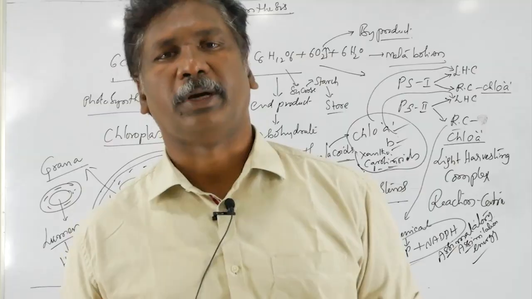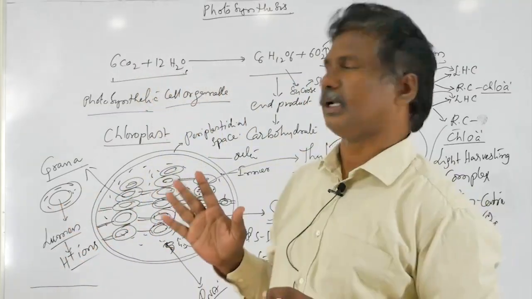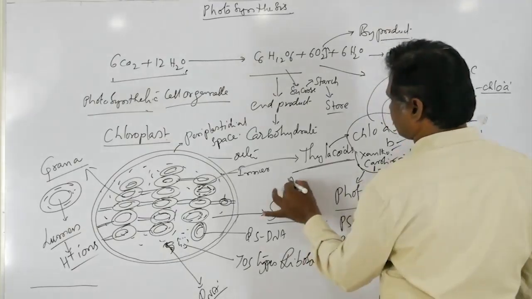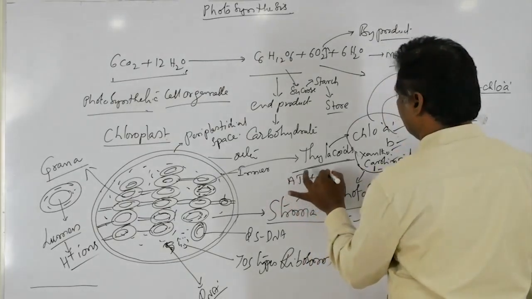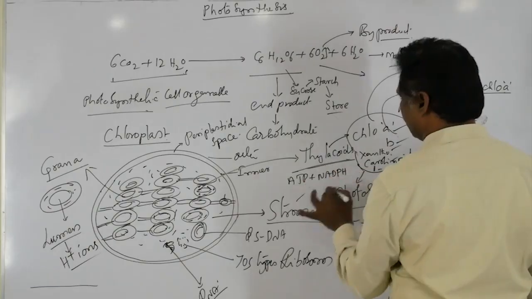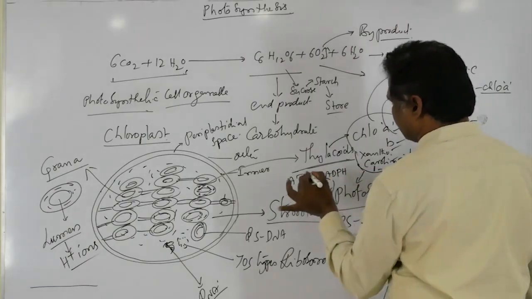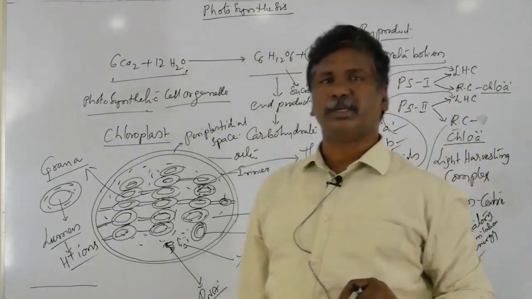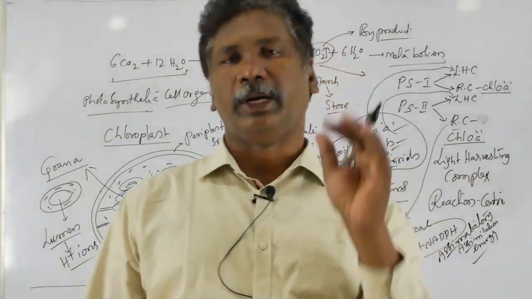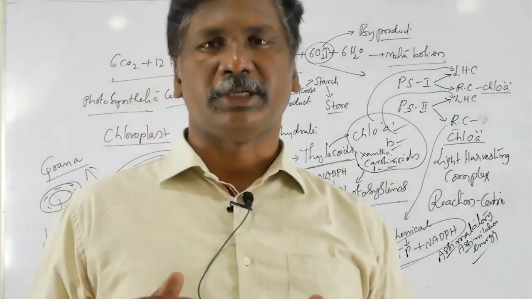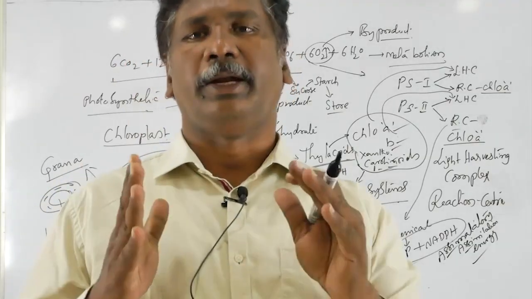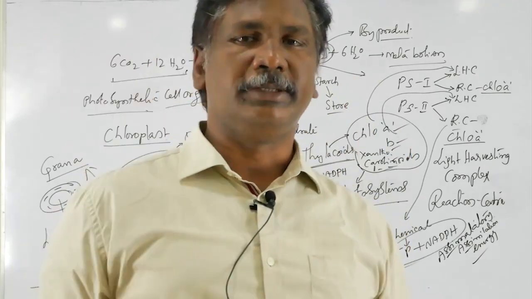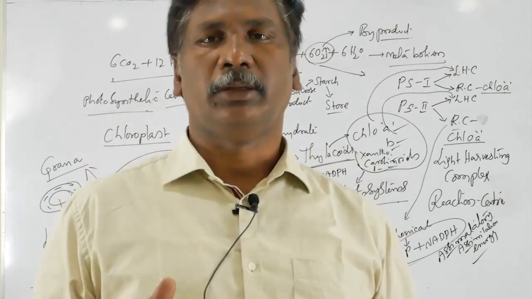So what are the end products of the light reaction? The light reaction takes place within the thylakoids. The end products are ATP and NADPH, and consequently a gas is also released. That gas is called oxygen. Hence, the light reaction takes place within the thylakoids or grana.